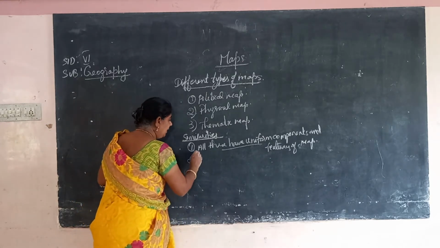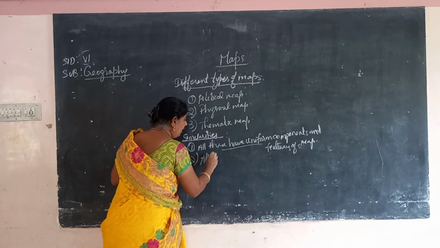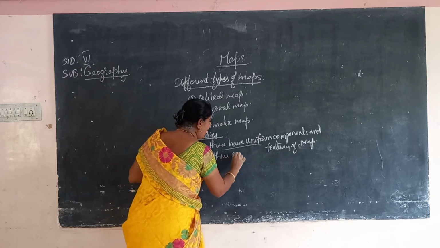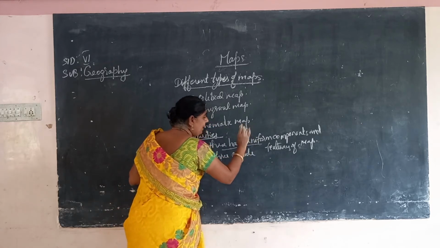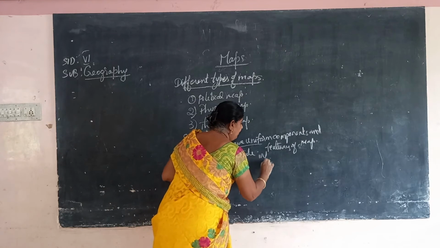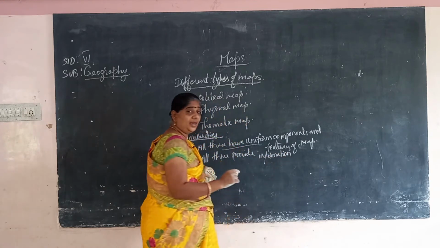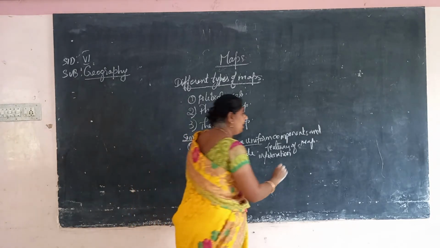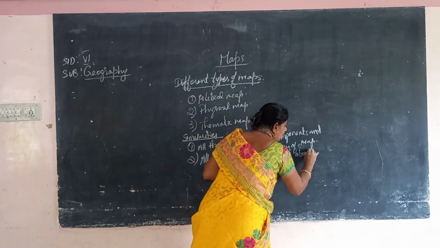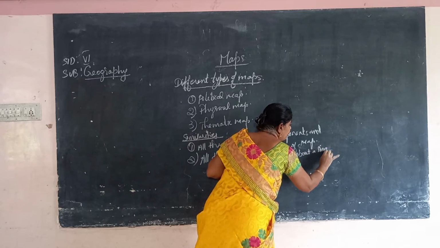Then next, all three provide information about a single region. Like for example India, all the maps provide information about a single region.